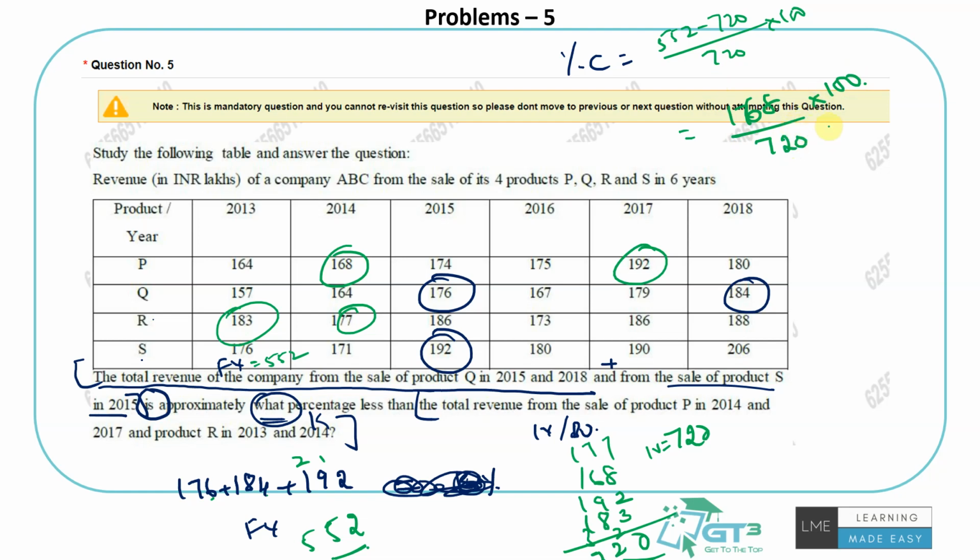A calculator would make it much easier, but let me just approximate. 72 2s is 144, 72 3s is 216, so you'll get 23 point something. So the answer will be approximately 23 point some %. That's how you can solve this question.